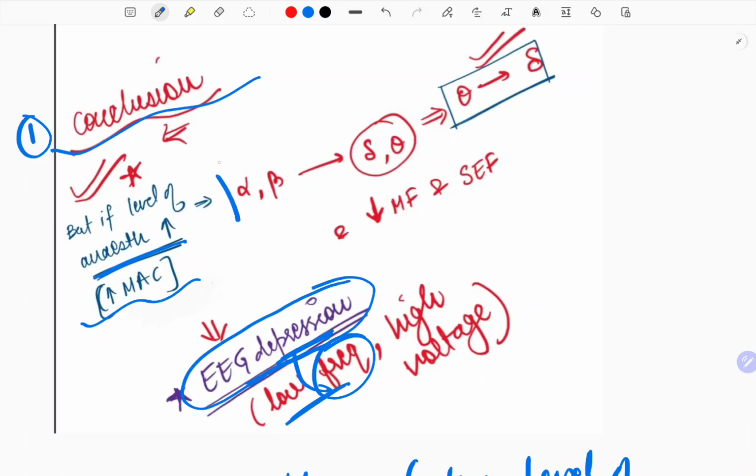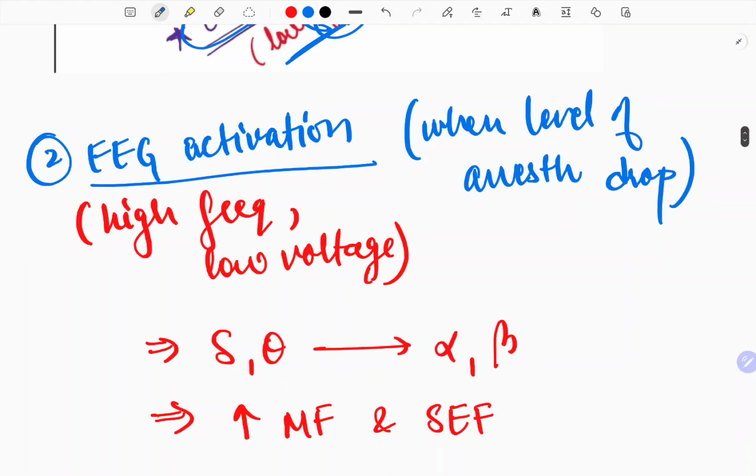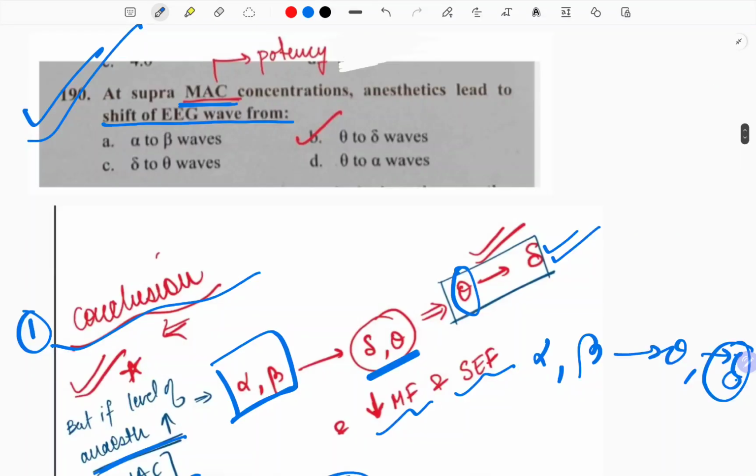Okay, so here the pattern in the EEG will go from alpha and beta to delta and theta, and finally theta. So it is alpha, beta and then delta and theta. So theta is the last one, and it also reduces the mean frequency in the SEF. And in case of EEG activation, when the level of anesthesia drops, high frequencies are the sequence, and it actually shifts from delta and theta to alpha and beta and increases the mean frequency. So when the MAC concentration increases, this will cause EEG depression and it will shift it from alpha and beta to theta and delta.